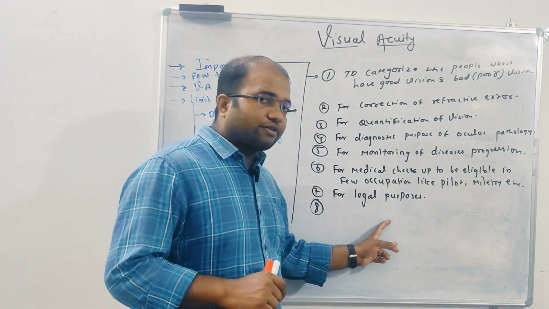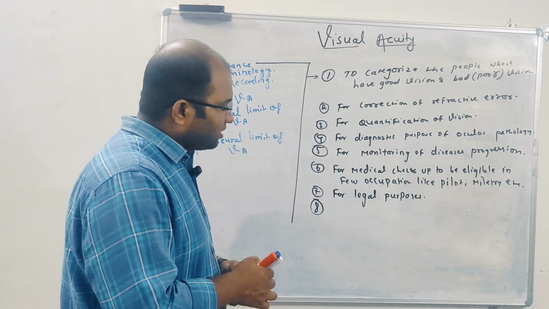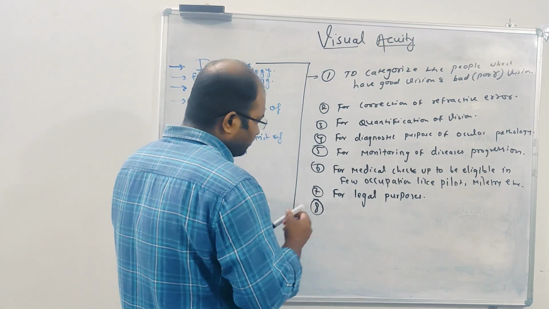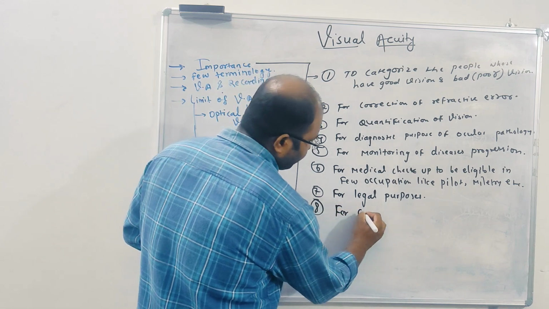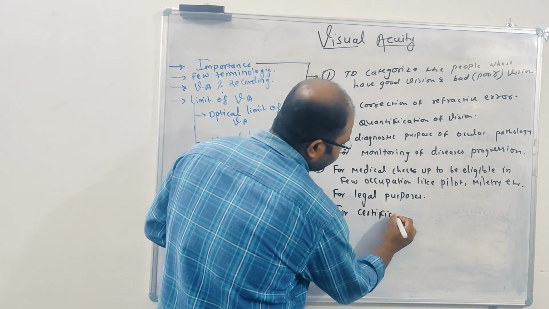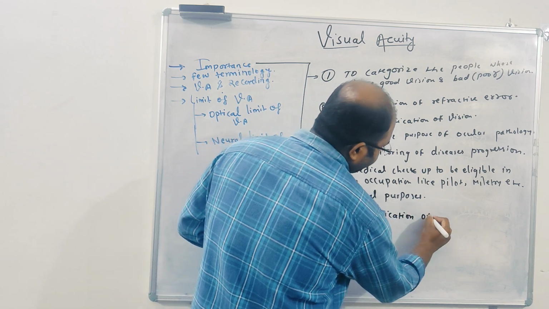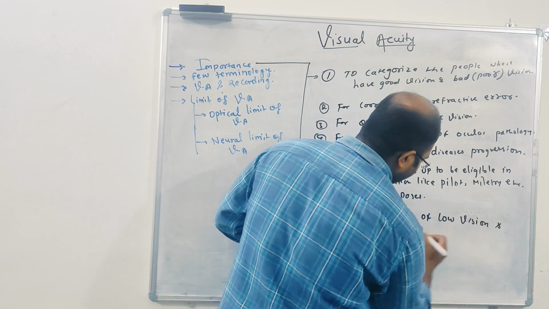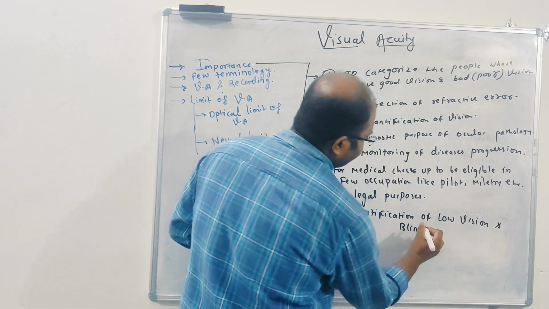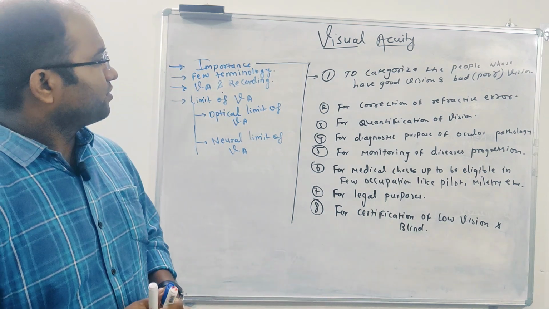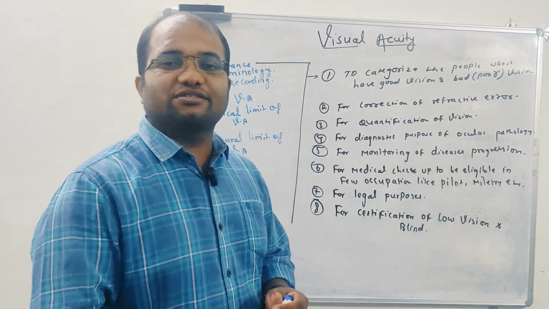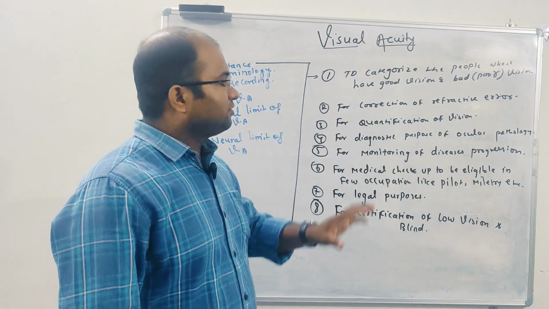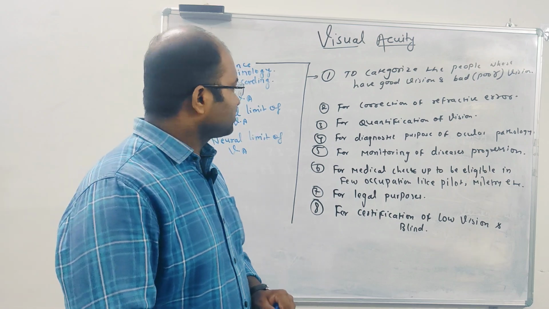So first, to provide the certificate for low vision and blind persons, for certification of low vision and blind, are you getting it? Any other? Okay, this was more than enough. So these are the importances for which visual acuity will be checked, right? And we should not skip it.